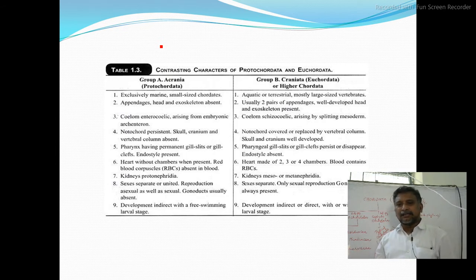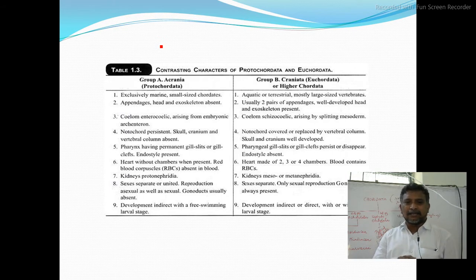Here the notochord is covered or replaced by a vertebral column. Skull and cranium will be well developed in this. The pharynx has permanent gill slits or gill clefts. Here pharyngeal gill slits or gill clefts persist or disappear. Endostyle is absent.